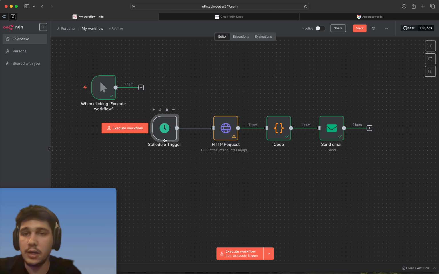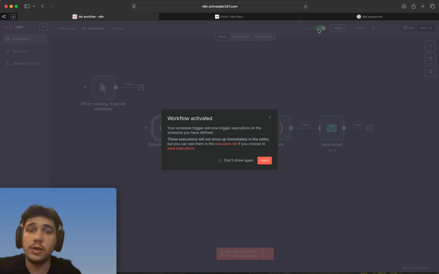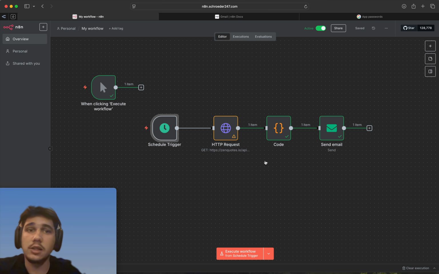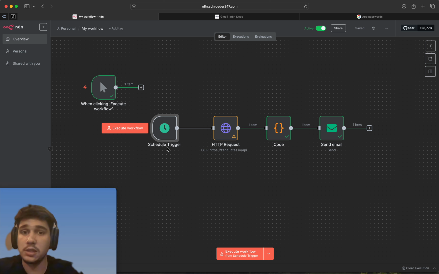Once you actually get this far, you can even turn this on to where every day it will automatically send this request and send you an email at that specific time that you have set. So if you want to actively have this sending you an email depending on motivation, news, weather, anything, all you have to do is set your trigger at a specific time, activate the workflow, and it will send you an email every day at that specific time that you set.